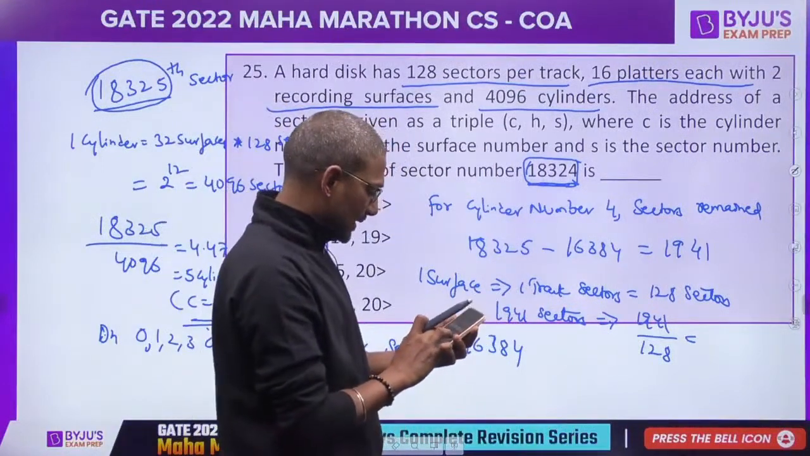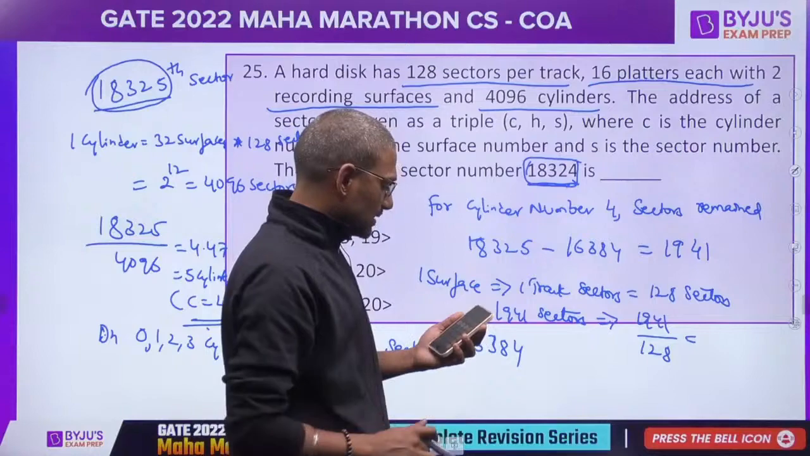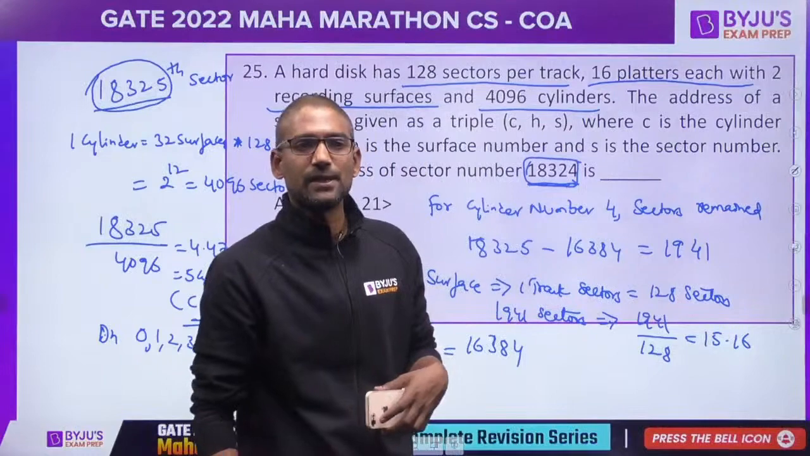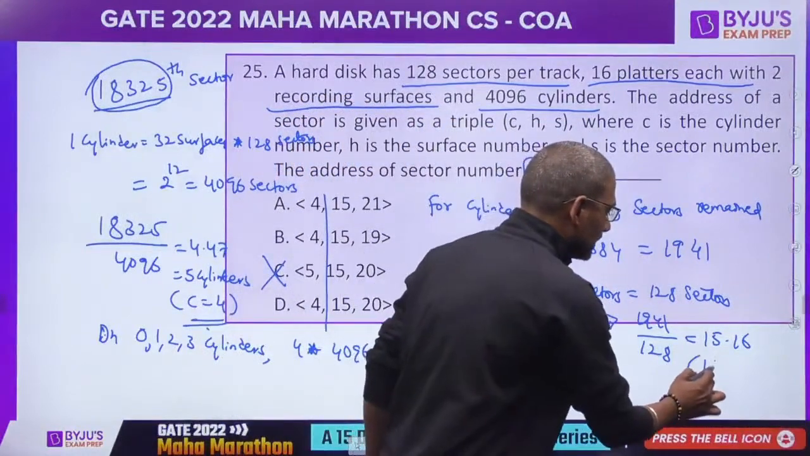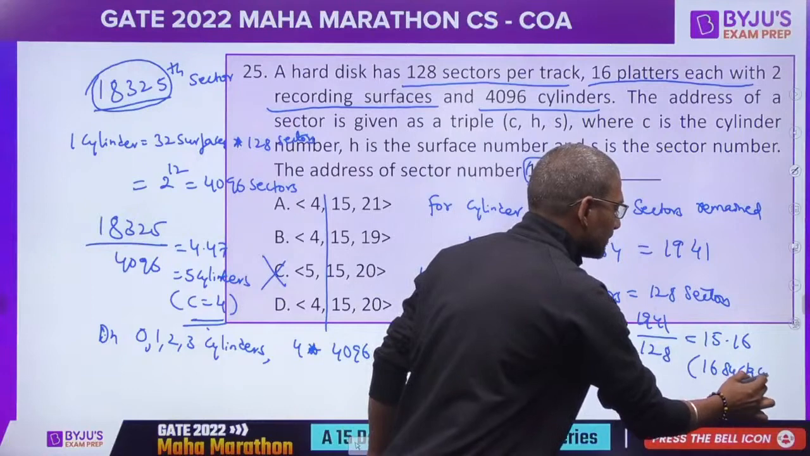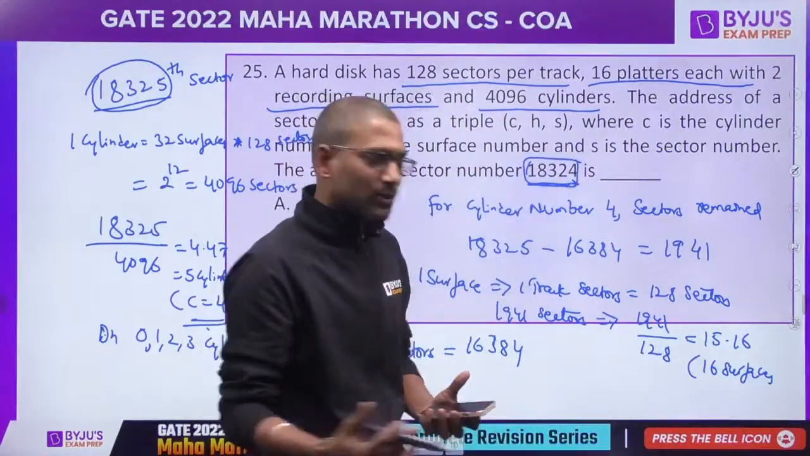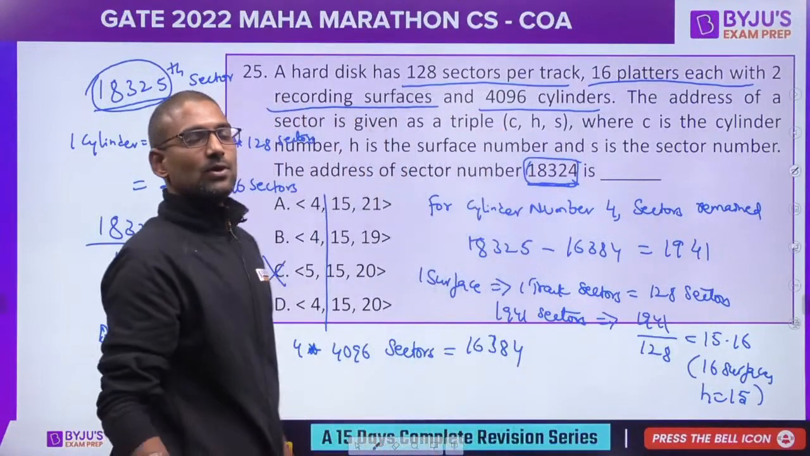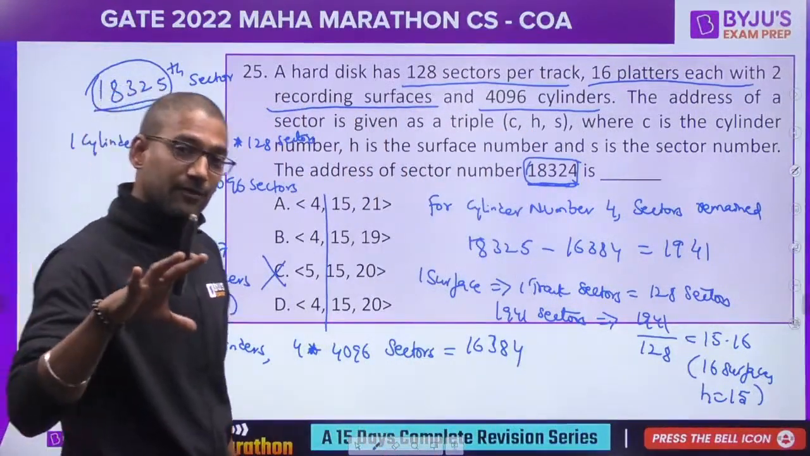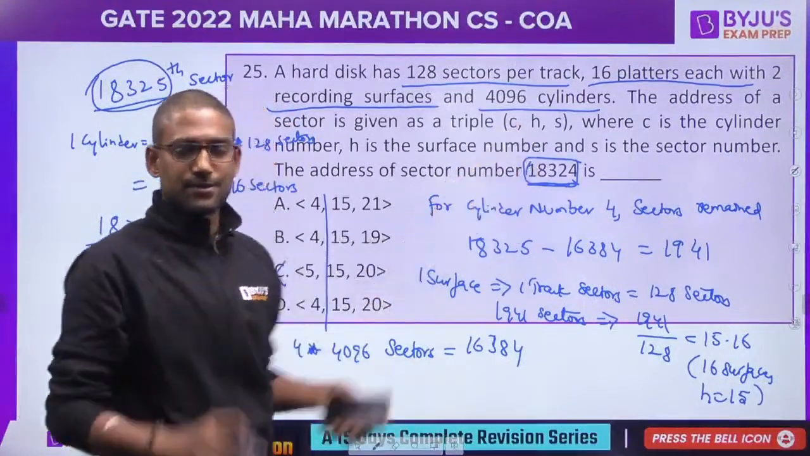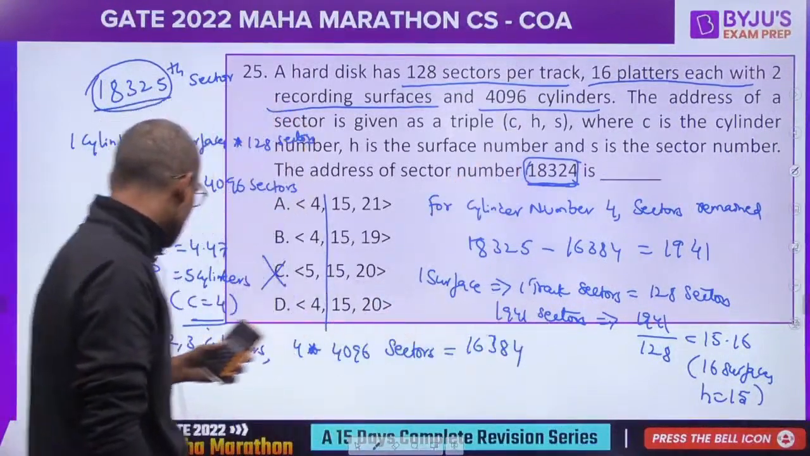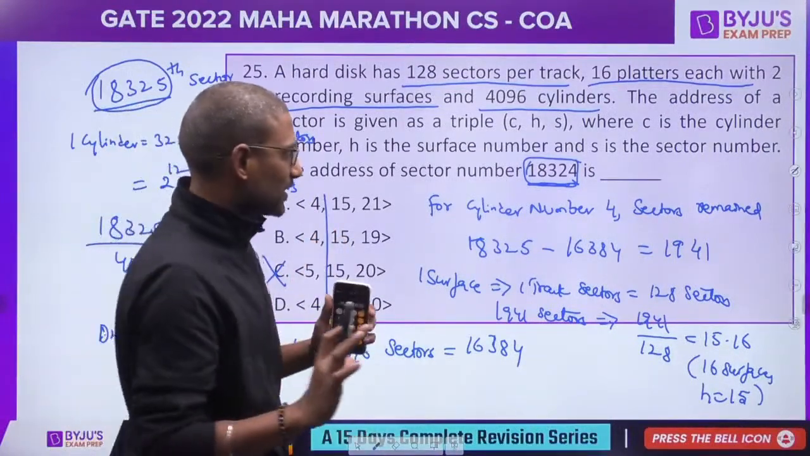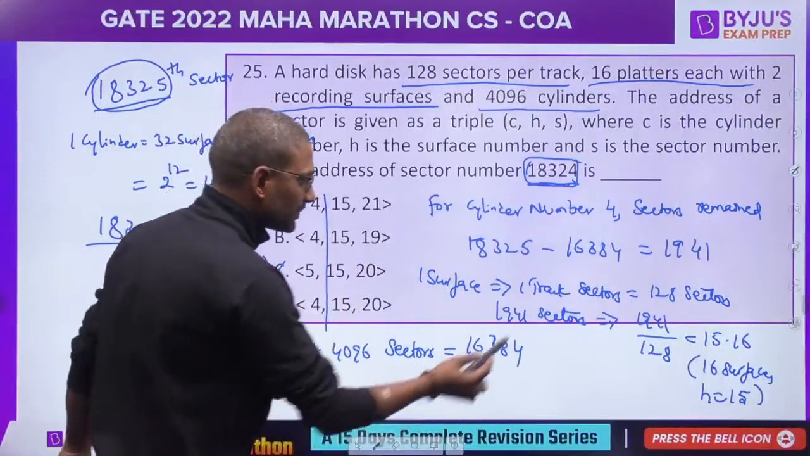So 1941 divided by 128 gives 15.16. That means even 15 surfaces are not sufficient, 16 surfaces would be required. But as you number surfaces from 0, here H would be 15. So on surface number 15, this particular sector ends. So H is 15, C is 4 we got. So 4, 15. You can't take any option out. Definitely you have to calculate the sector value.